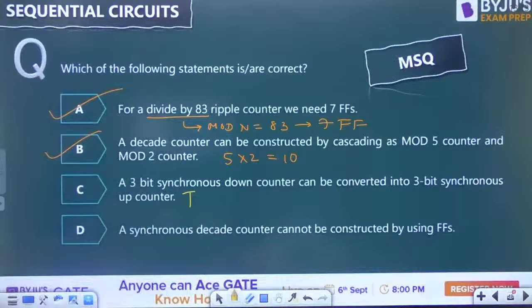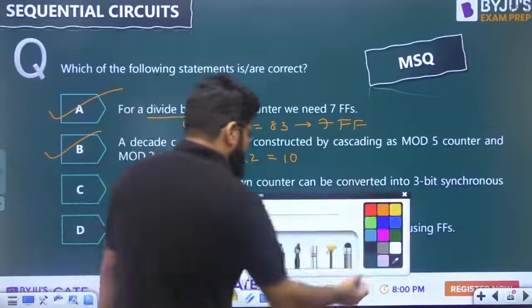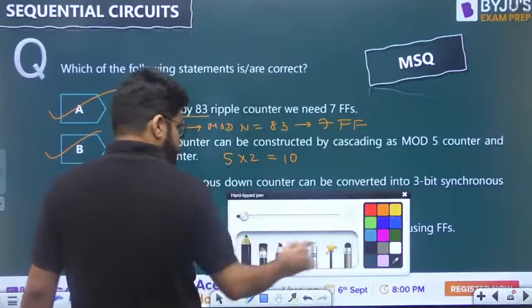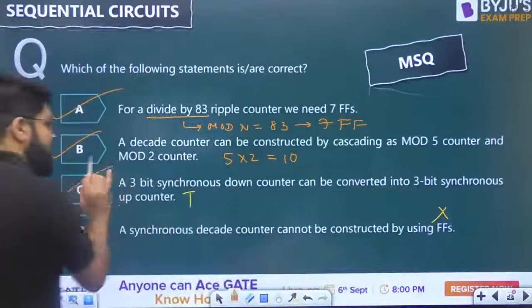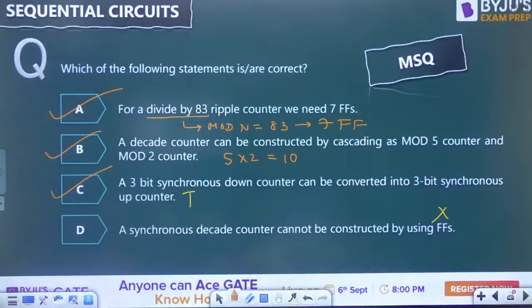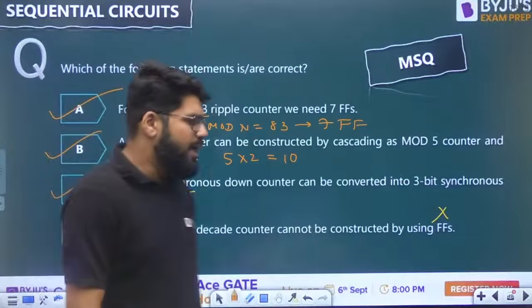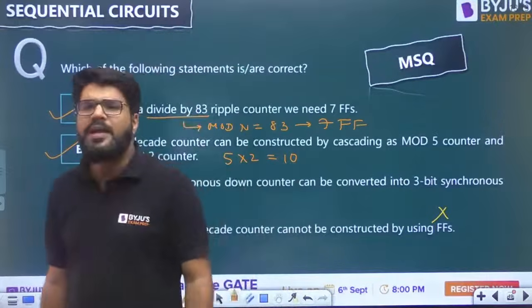A synchronous decade counter cannot be constructed by using flip-flops. Yeah, why not? It can be constructed. Ye to false hai. Okay, so the correct answer is option A, B and C also correct. A, B, C is correct, D is wrong. A synchronous decade counter can be constructed. How can it be constructed?